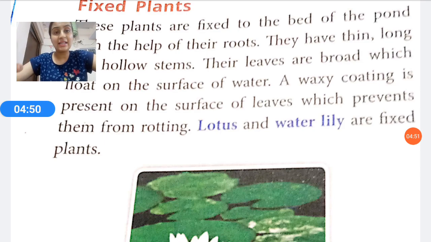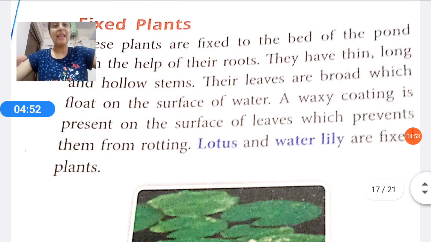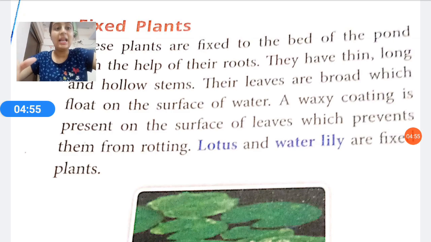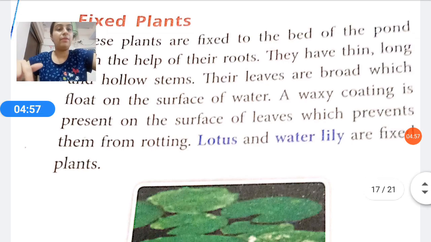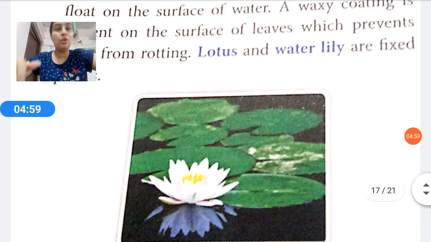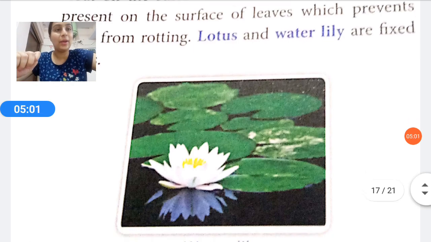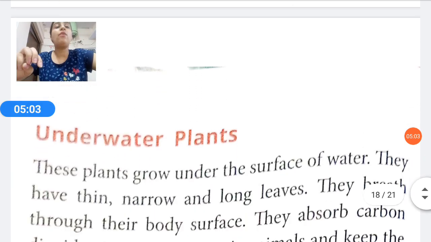And what are the two examples of fixed plants? The two examples of fixed plants are lotus and water lily. Okay, lotus, we can say beautiful flower. Lotus, our national flower also. Yes. Okay. Now, underwater plants.